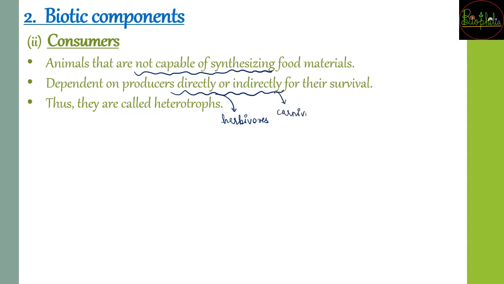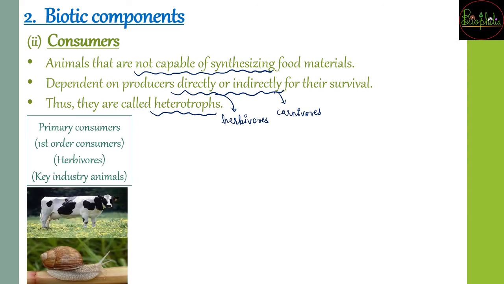The carnivorous will eat the herbivorous, and because they are going to eat meat, that is the indirect source that depends on the plant. So these consumers are also called heterotrophs because they have different kinds of sources for the energy or the food materials.